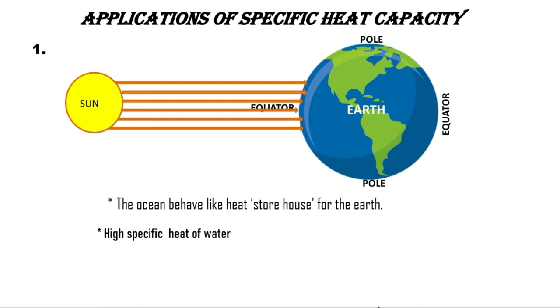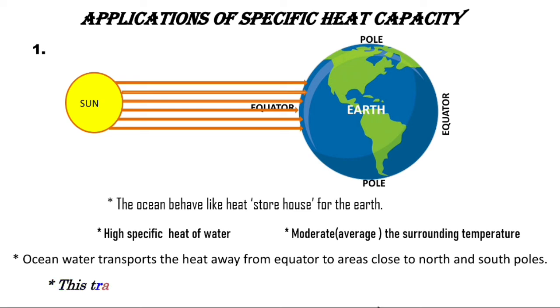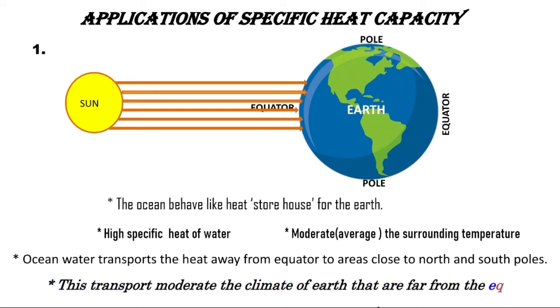Therefore, the ocean moderates the surrounding temperature near the equator. Ocean water transports the heat away from the equator to areas closer to the north and south poles. This transported heat helps moderate the climate in parts of the earth that are far from the equator.